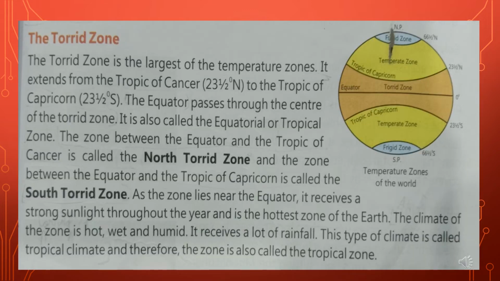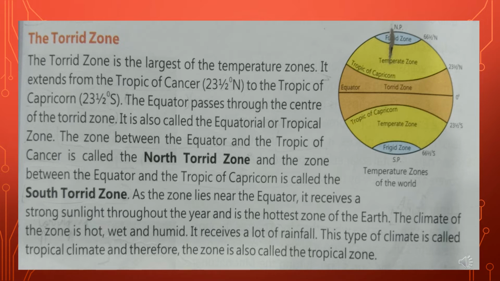The torrid zone. Now the torrid zone is the largest of the temperature zones. It is also called the hot zone because the places that lie near the equator receive strong sunlight throughout the year.